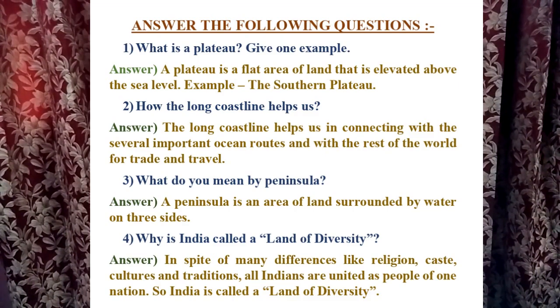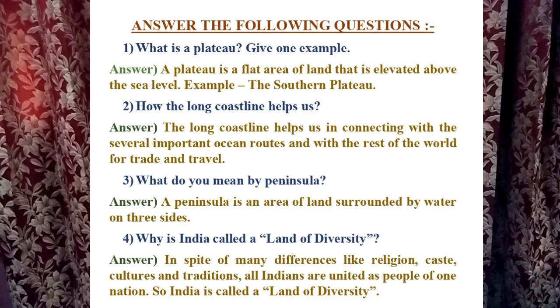Now, let us come to some question answer. Question number 1. What is a plateau? Give an example. Coming to answer. A plateau is a flat area of land that is elevated above sea level. Example, the southern plateau.